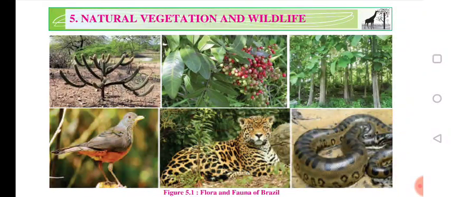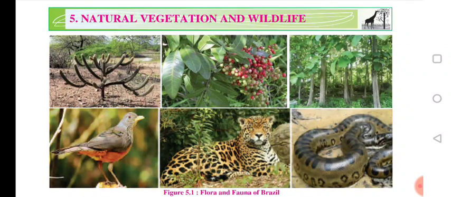First of all, we will talk about Brazil. This is the photograph of a cactus. The first photograph we can see is a cactus, and we all know it is found in desert areas like Rajasthan. But we are talking about Brazil. Mostly cactus is found where there is low rainfall, where there is desert area. Mostly it's found in desert areas in Brazil.